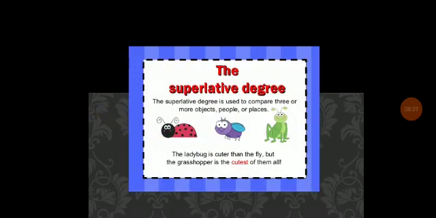And next one, the superlative degree. The superlative degree is used to compare three or more objects, people, or places. So here the ladybug is cuter than the fly, but the grasshopper is the cutest of them all. So here we use two degrees, comparative degree and superlative degree. The superlative degree is used to compare three or more objects, people, or places.